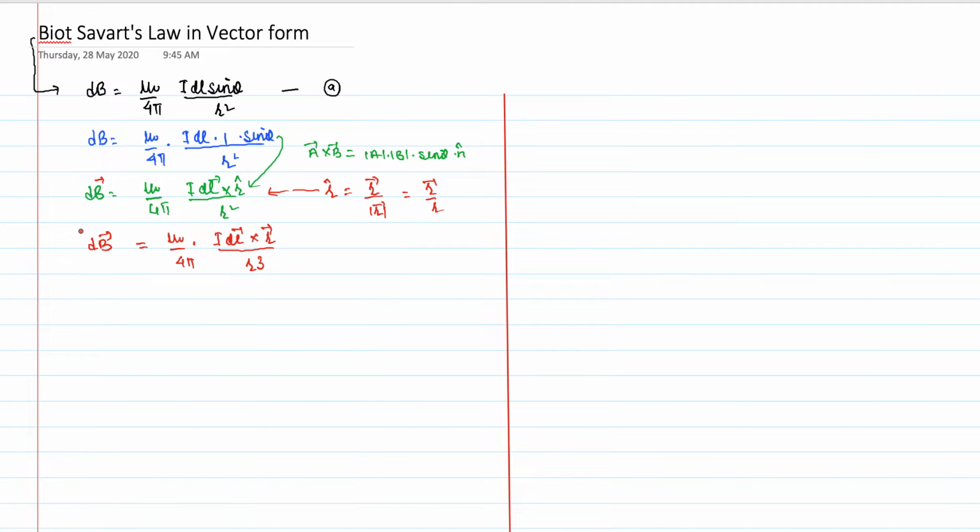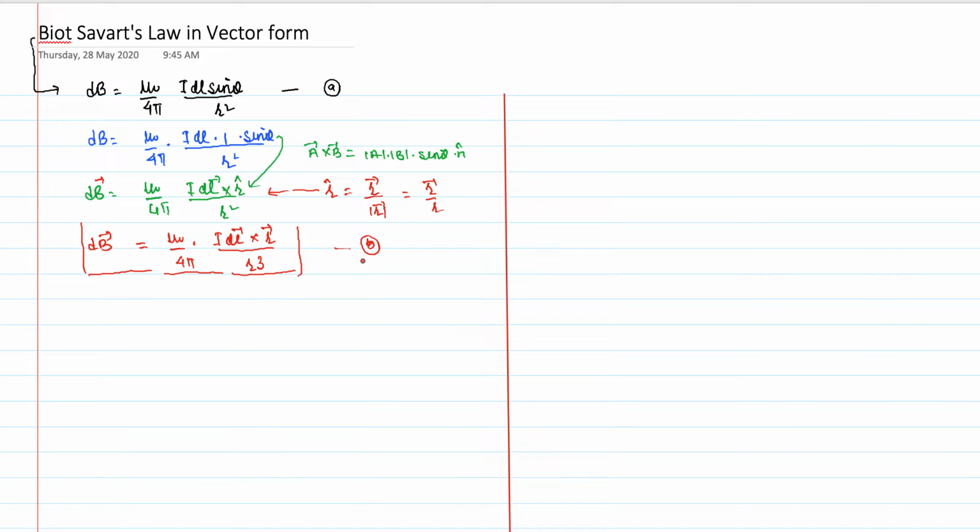So if you have to represent Biot-Savart's law in the vector form, then you have to write it like this. This is very interesting. Here dl has the same direction as the direction of current. You have to take care of this while solving numerical problems. So dl has the same direction as the direction of current, right? This is equation number B.